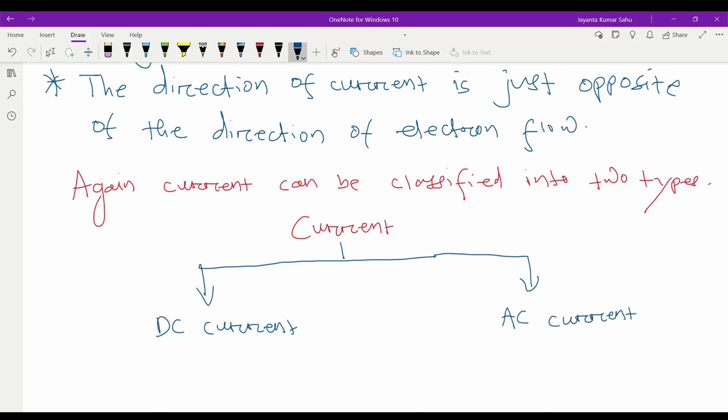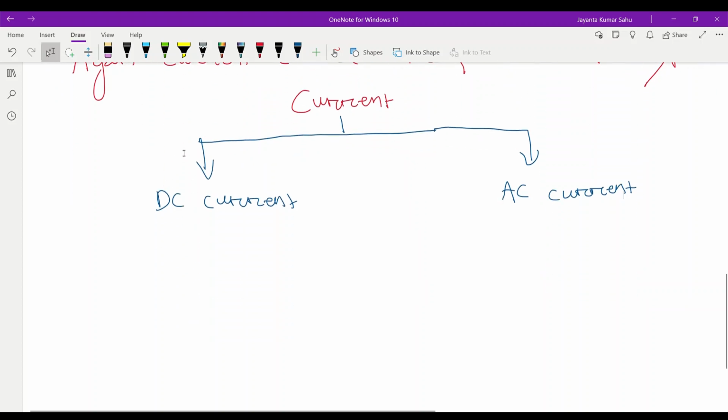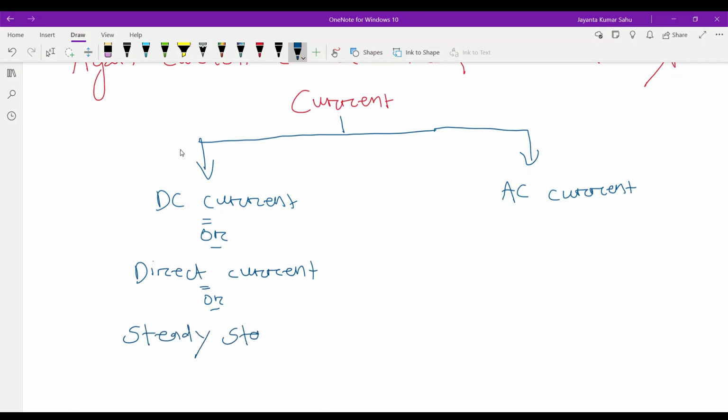DC current means direct current, or steady state current, or time invariant current, same name.